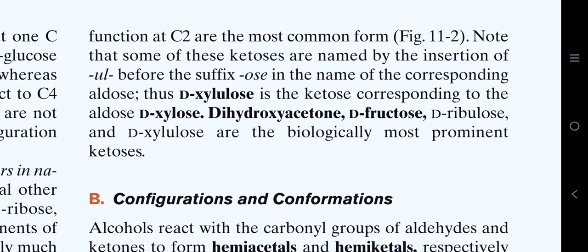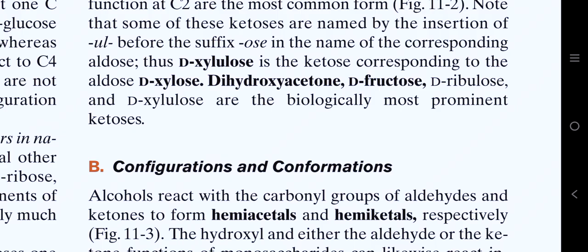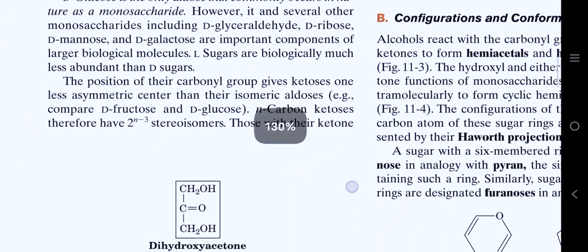Thus D-xylulose is the ketose corresponding to the aldose D-xylose. Dihydroxyacetone, D-fructose, D-ribulose, and D-xylulose are the biologically most prominent ketoses.